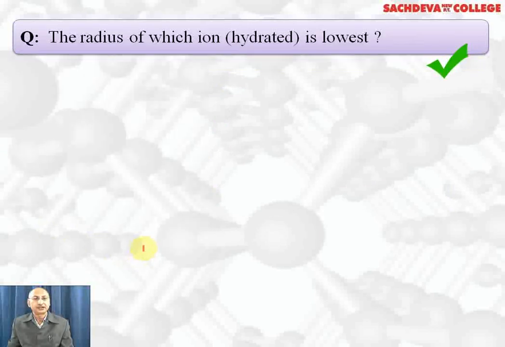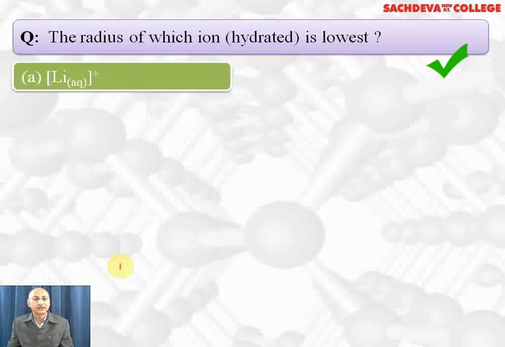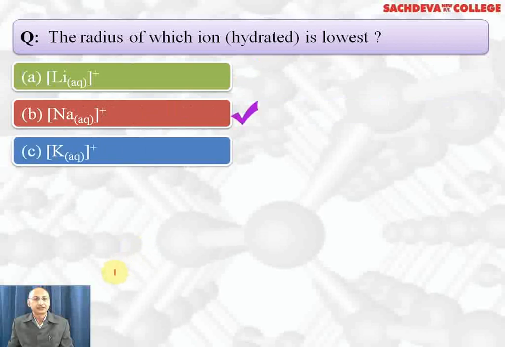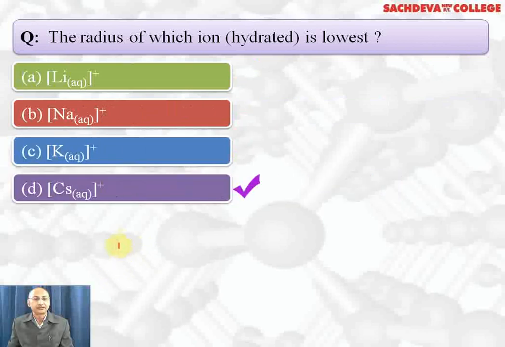The radius of which of the ion hydrated is lowest? Lithium ion, sodium ion, potassium ion, cesium ion. Lithium ion is most hydrated, so its hydrated radius is highest. Cesium ion is least hydrated, its hydrated radius is lowest. D part is the correct answer.